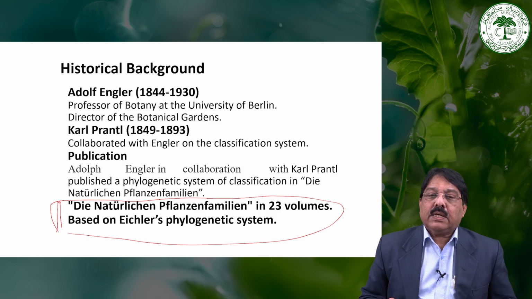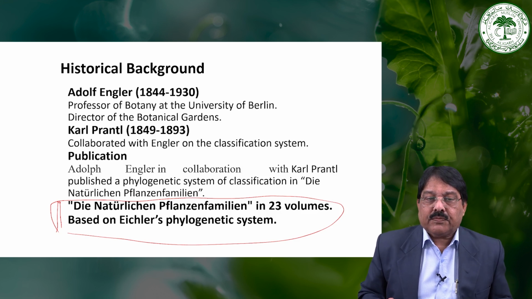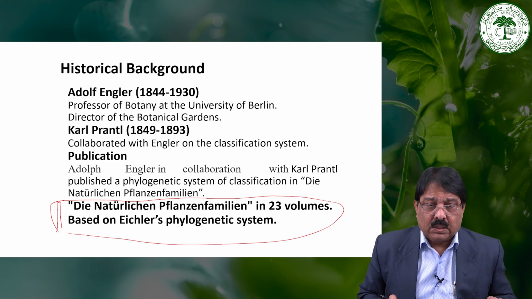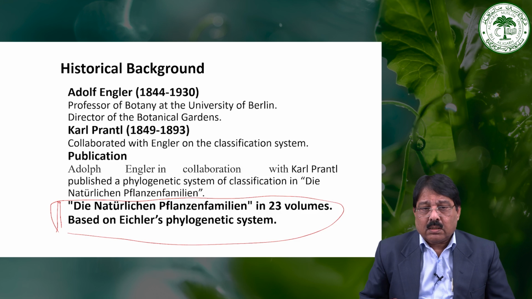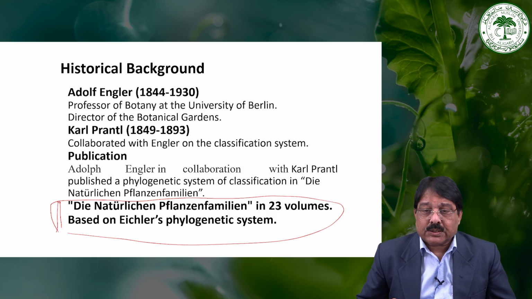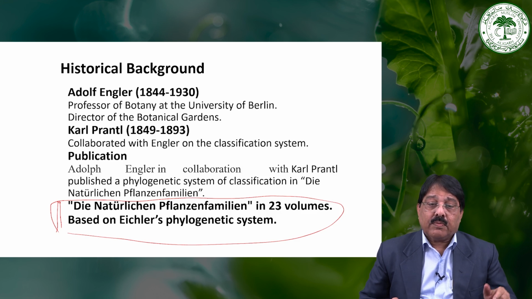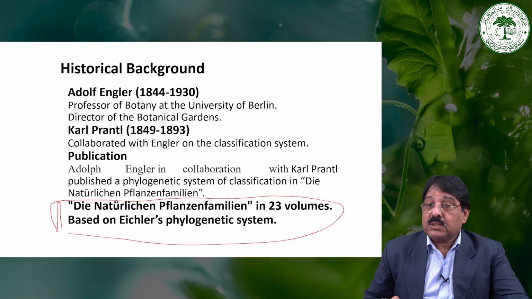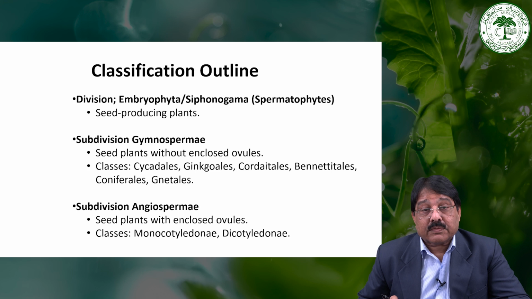They collaborated on the classification system, and both worked together very hard. They published a phylogenetic system of classification in 23 volumes, called Die Natürlichen Pflanzenfamilien. The 23 volumes are based on the phylogenetic system. That is the main feature of the classification.